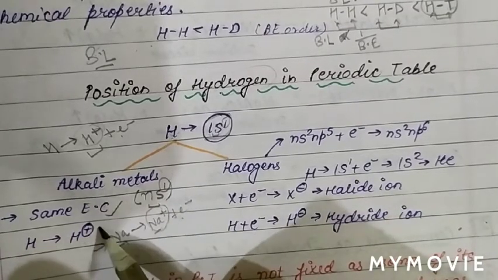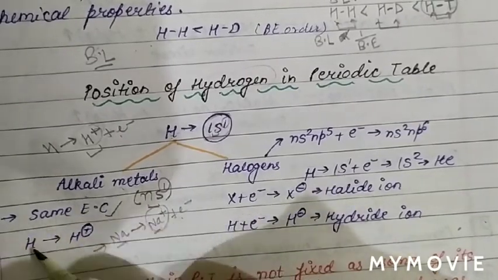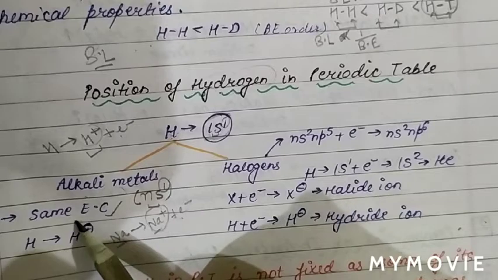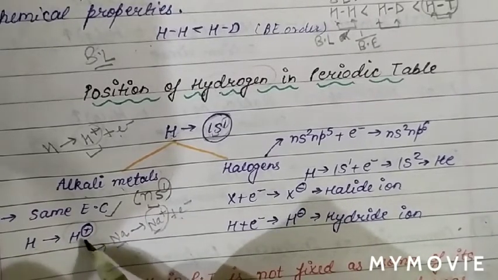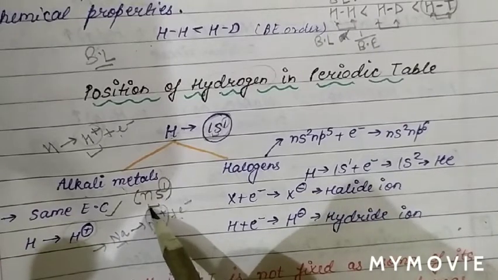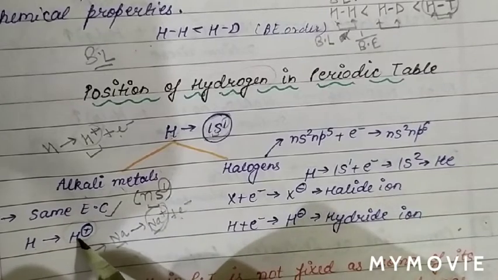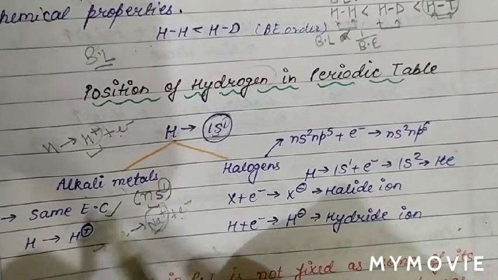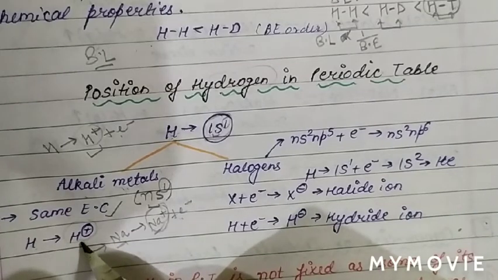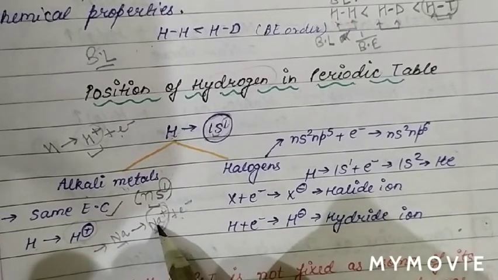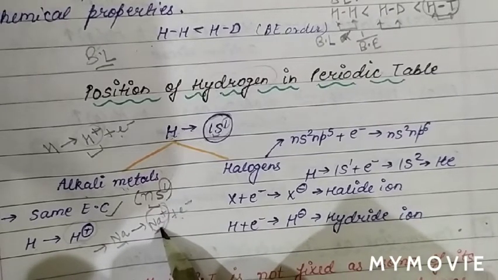And the point of difference between alkali metal and hydrogen is that the size of H plus ion is very small, while the size of alkali metal is large. So basically the size difference is the point of difference between alkali metal and hydrogen, because the size of H plus ion is very small, while the size of alkali metals, we know, is large, because they are on the left side of the periodic table.